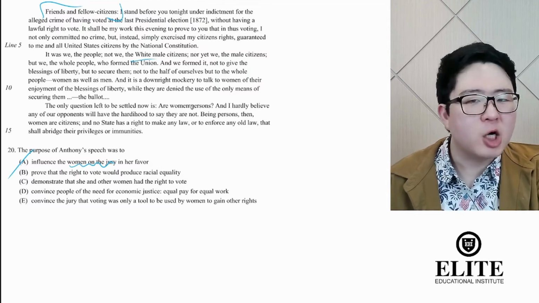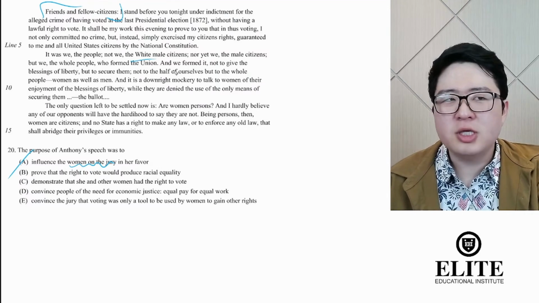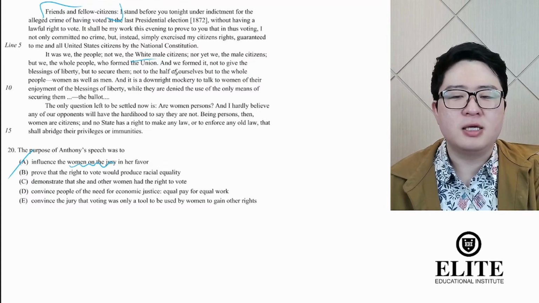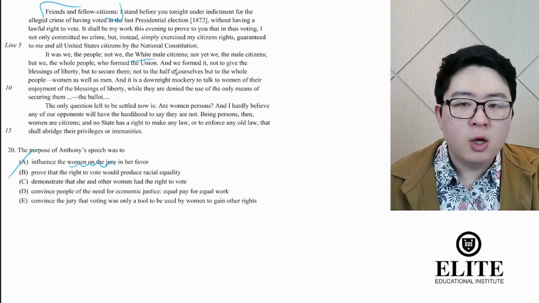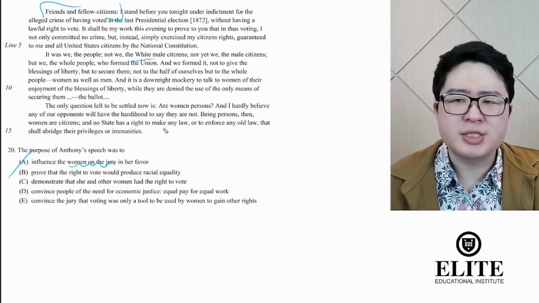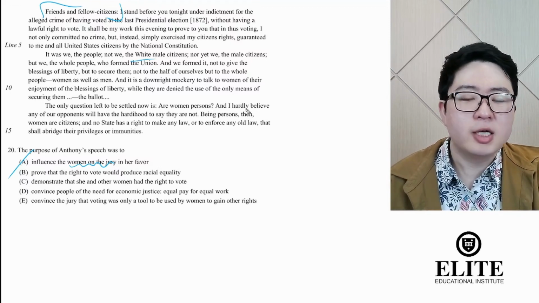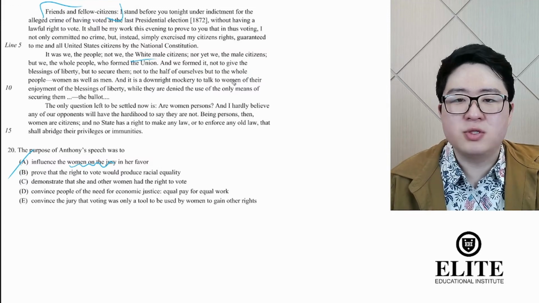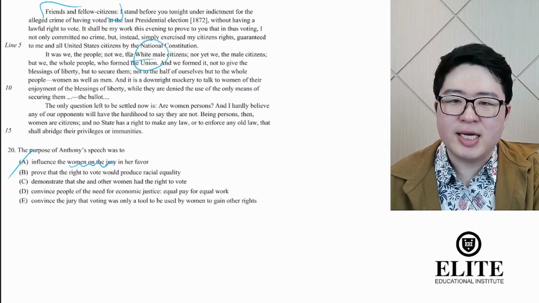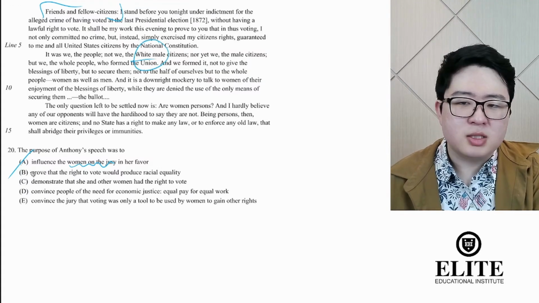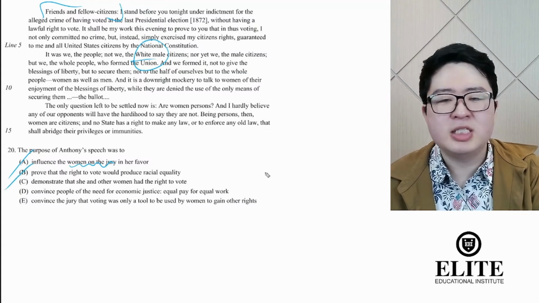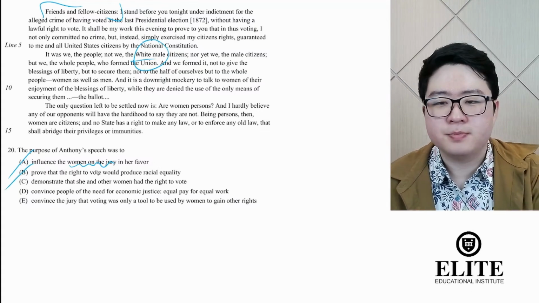But she doesn't make that argument explicitly, nor does she say that getting the right to vote for everybody would result in white people, black people, other races being totally equal in terms of racial equality. That's not the argument she's making. She doesn't really reference race other than this very slight allusion to it. So B doesn't make sense. It's about women getting the right to vote.